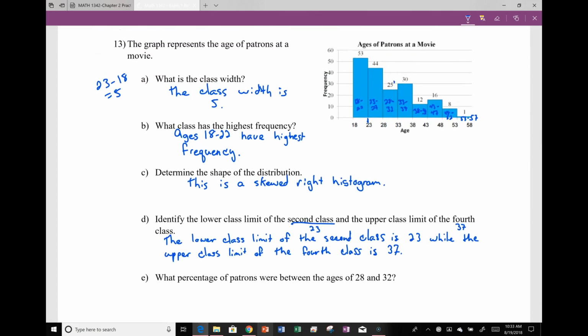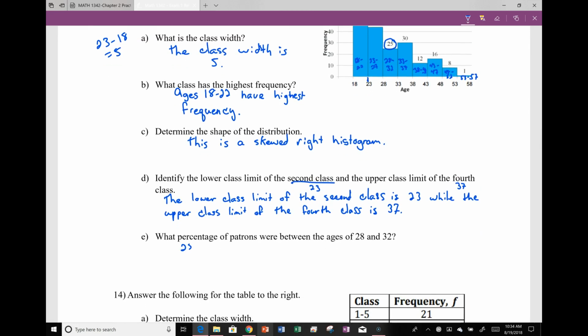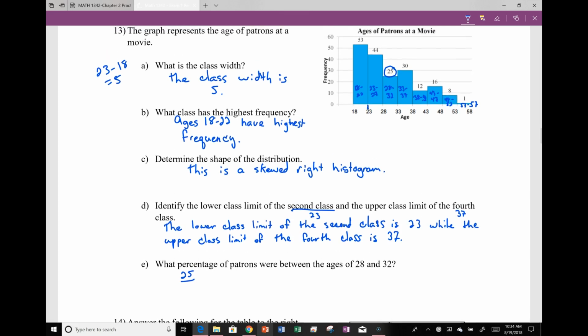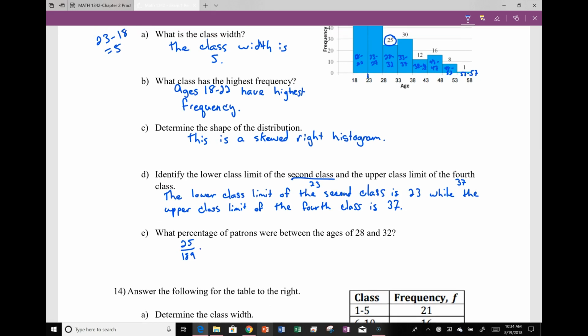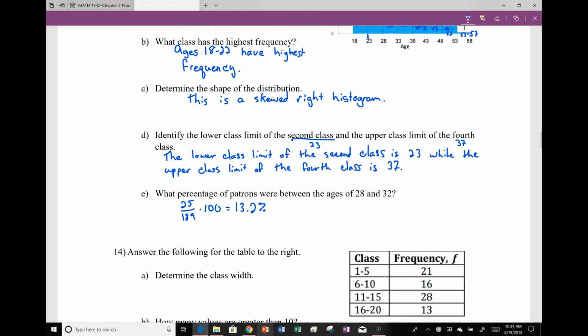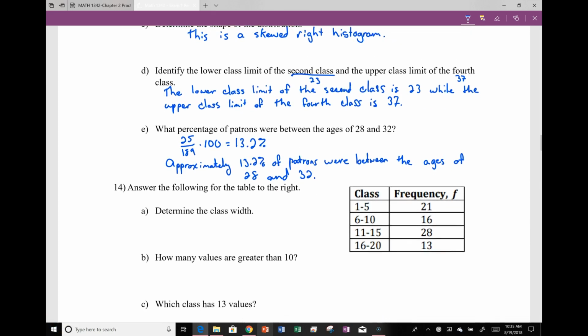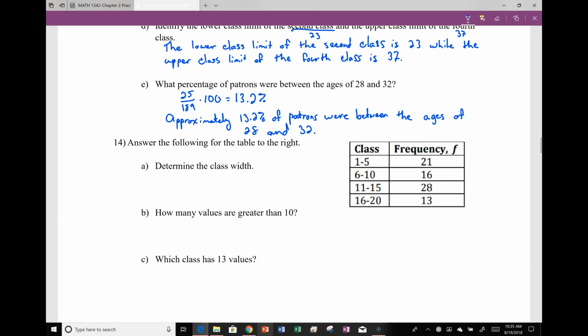What percentage of patrons were between the ages of 28 and 32? So 28 to 32 is right here, so we're going to have 25 divided by, if we add all of these up, we should have 189. So there was a survey of 189. We're going to multiply that by 100. And we round it to one decimal, so we get approximately 13.2%. So again, approximately 13.2% of patrons were between the ages of 28 and 32.